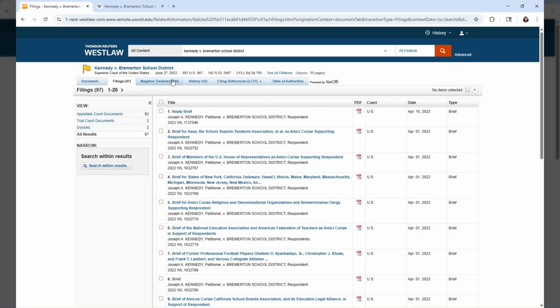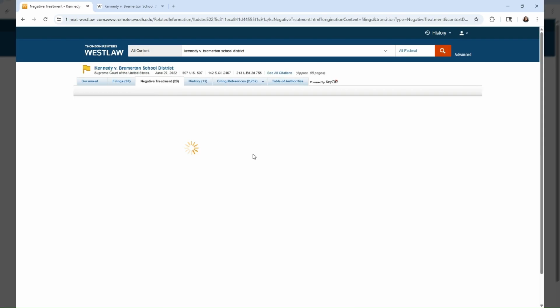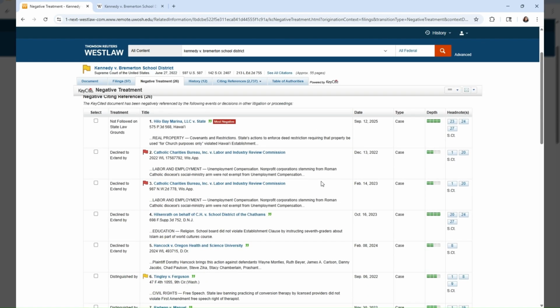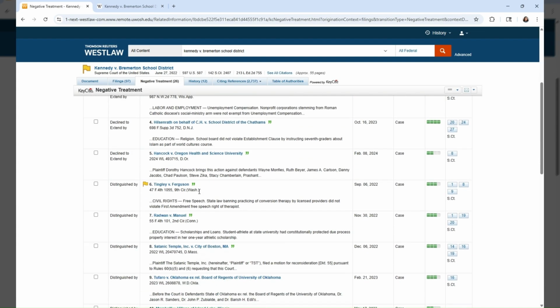The Negative Treatment tab shows any negative history of the case. This is more important for attorneys, but just so you know, this refers to other cases that have either challenged or overturned the case you are looking up, or if they refer to it in a negative way. The red flags you'll occasionally see next to some cases also show this. Attorneys use this feature to distinguish which cases to use for precedent and which to avoid.